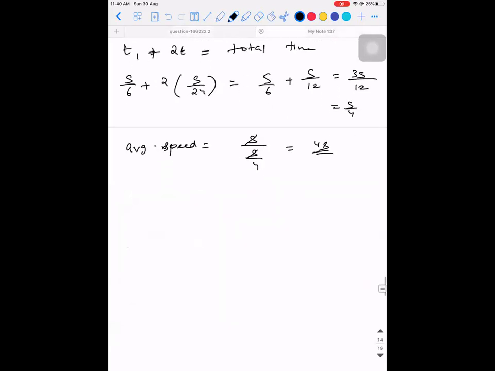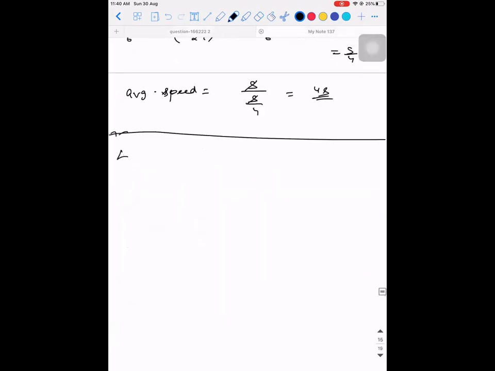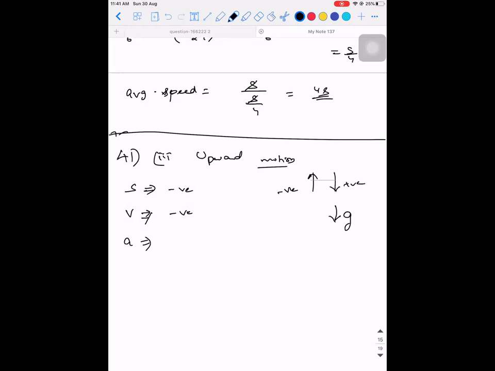Upward motion, what will you say? It's a simple one, guys. 41, third one. In upward motion, displacement is positive or negative? Negative. Velocity is negative. Why negative? Because if I take this as positive x direction, then this will be negative x direction. And what about acceleration? Acceleration is in the downward direction, and downward direction is positive x. So it is positive. This is for the upward motion.